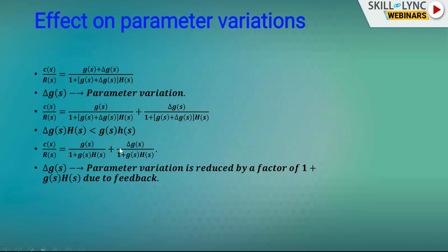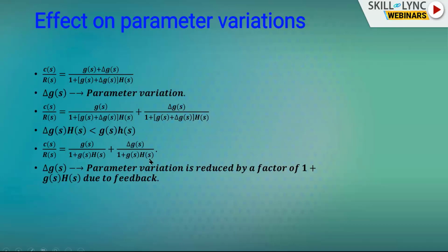So what happened here? ΔG(s) is reduced by a factor of 1 + G(s)H(s) due to feedback. This is the important point to remember. Due to feedback, the parameter variation ΔG(s) gets reduced by a factor of 1 + G(s)H(s). So this reduces the parameter variation, which is desirable.